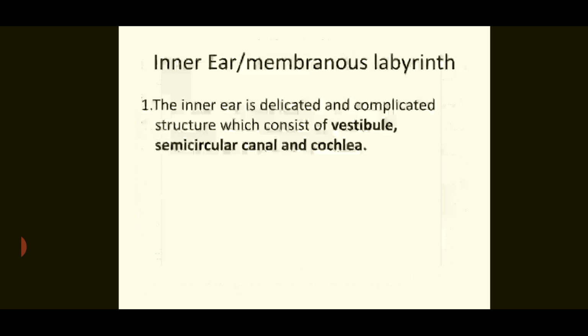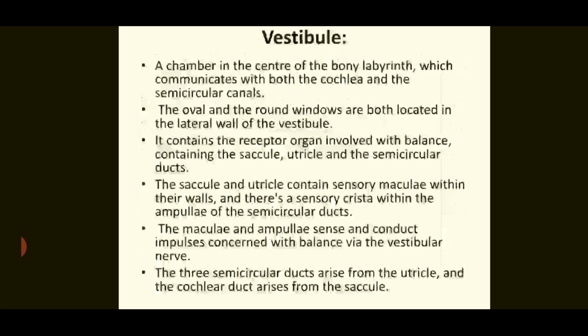Now the inner ear, or it is also called the membranous labyrinth. The inner layer is a delicate and complicated structure which consists of the vestibule, semicircular canal, and cochlea. Now, the vestibule is a chamber in the center of the bony labyrinth which communicates with both the cochlea and the semicircular canal. The oval and round windows are both located in the lateral wall of the vestibule.